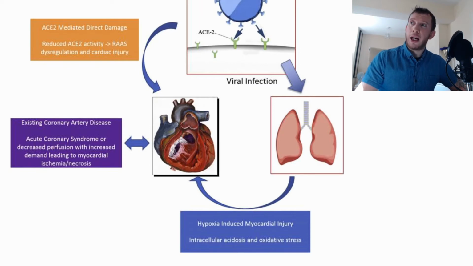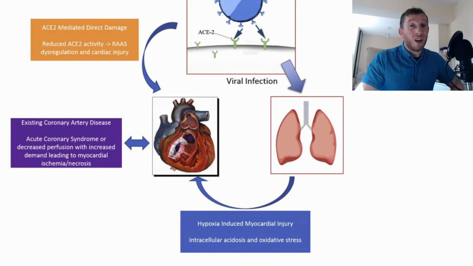Now, because we have damage to the heart as well as lung damage, that's going to result in hypoxia. What we may have is hypoxia-induced myocardial injury, which means that there's not enough oxygen anymore, because there are infiltrates and lesions inside the lungs that are going to lower the oxygen carrying efficiency.